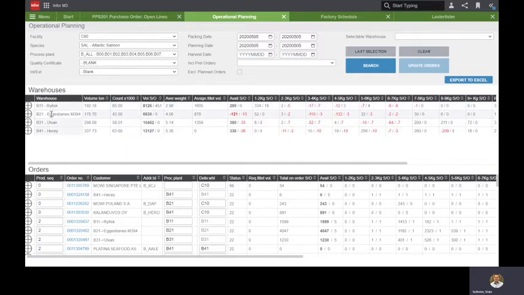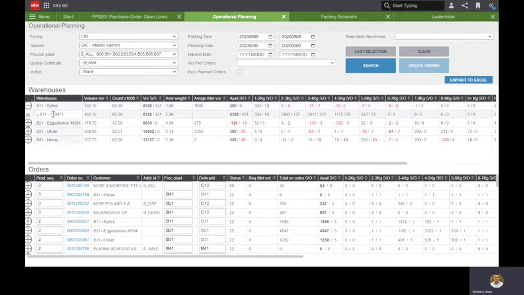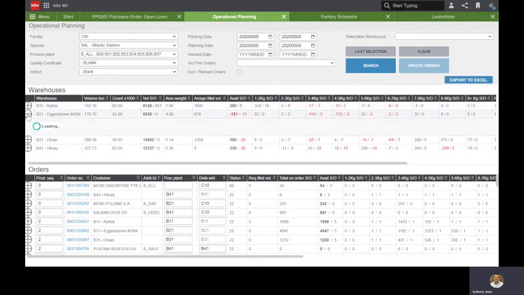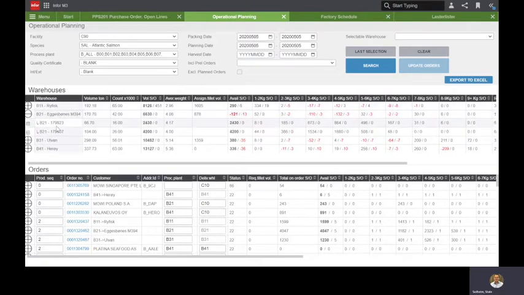So here we can see that we have 4 packing stations expecting harvests on this particular day. We can drill down here and we can see details. So this packing station will receive from 1 harvest, so 1 pen. The next one here, you can see this will receive 2 harvests, and you can see more details on the harvest here, how many tons, how many thousand fish, and the average weight here, and that will result into 4,200